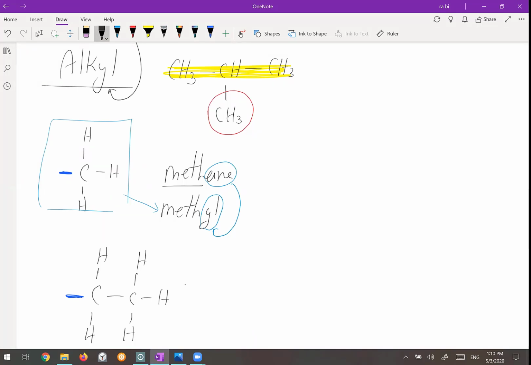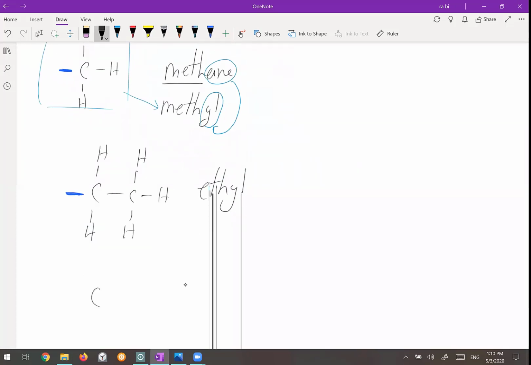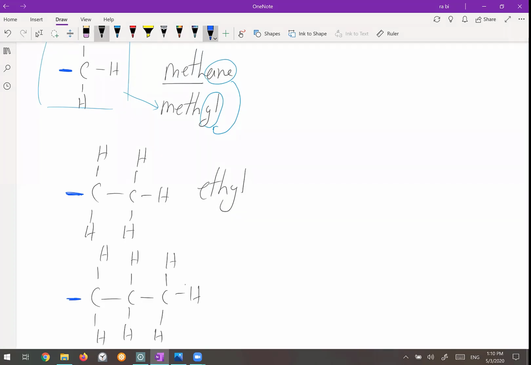If you have 2 carbons, the alkane would be ethane. So here it becomes ethyl. And if you have 3 carbon as a branch, what would be the name? Propyl. Propyl, exactly. So if these 3 carbons are joined to the main chain or parent chain from here, it would be propyl.